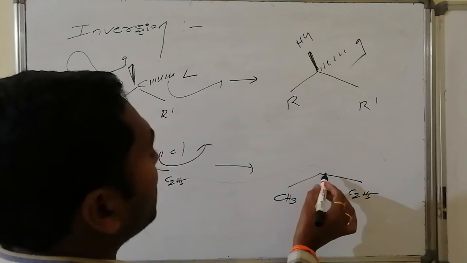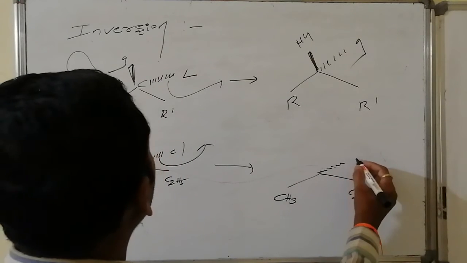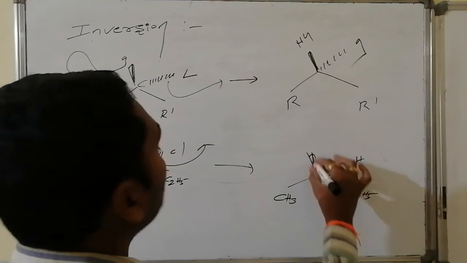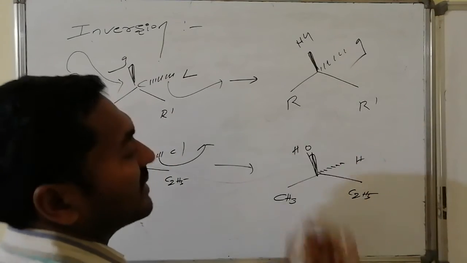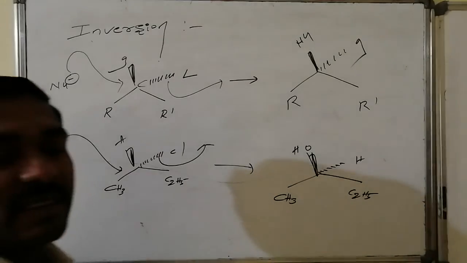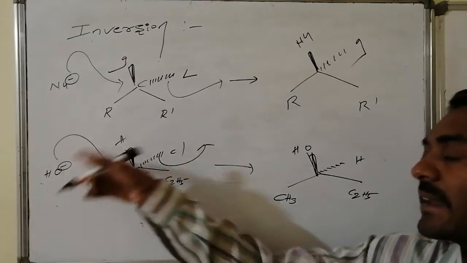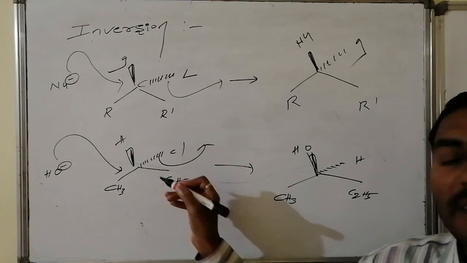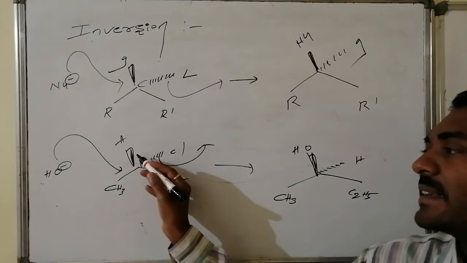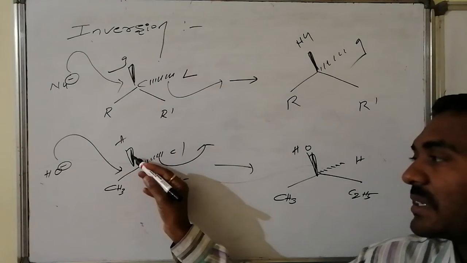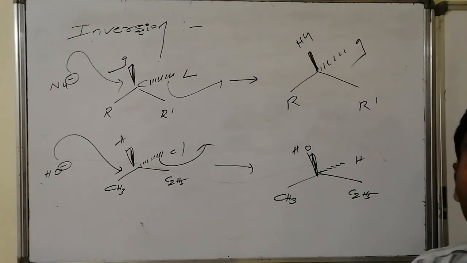Whereas here, this dotted position is taken by the hydrogen, and the dark position comes for the OH. Thus, it enters by the opposite face. The leaving group leaves from the back side of the board, and the entering group enters from the front side. Thus, it takes the position of the leaving group, and the oppositeness is occurring.